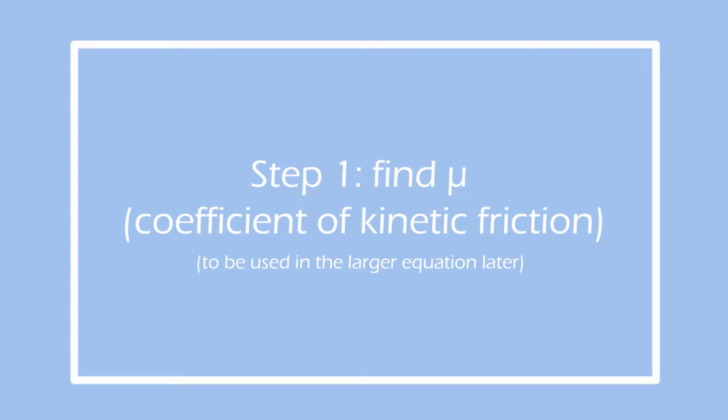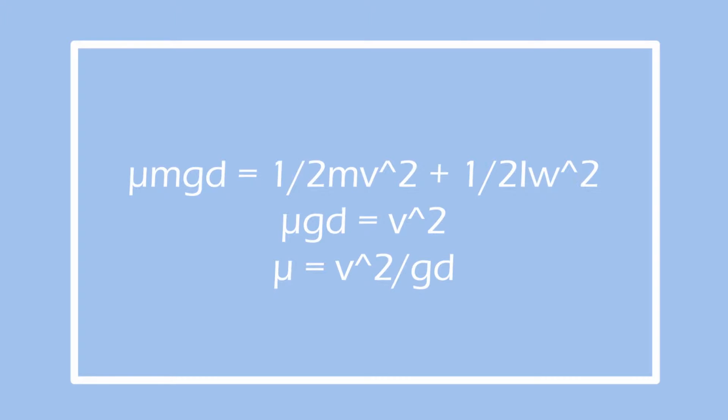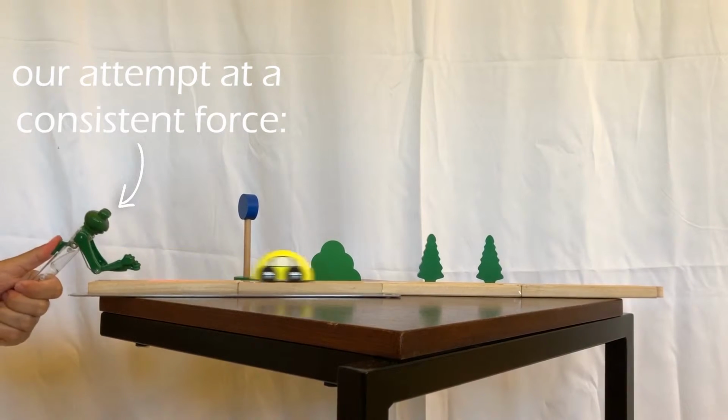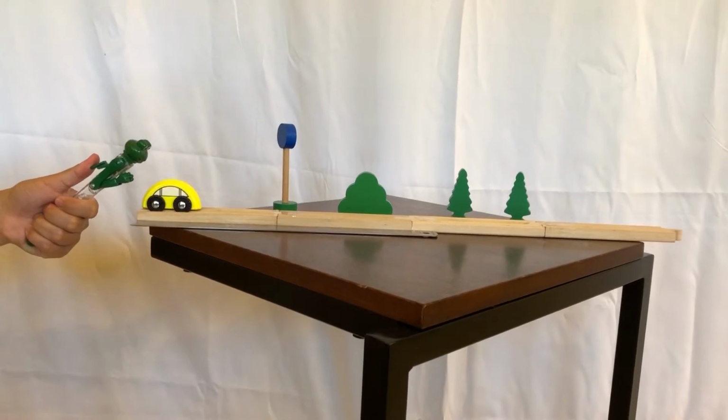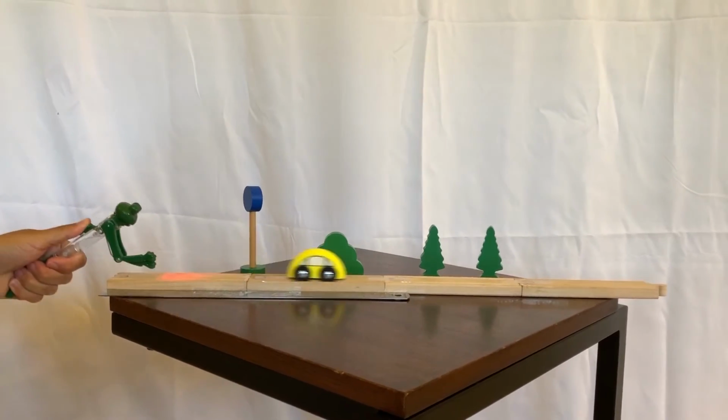We first decided that we needed to find the coefficient of friction with the track. In order to find the coefficient of friction, we decided that the equation would end up being v squared over gd, the velocity being the initial velocity. And we calculated the initial velocity by taking the average time over a smaller distance right at the beginning as we released the car. And eventually we got a coefficient of